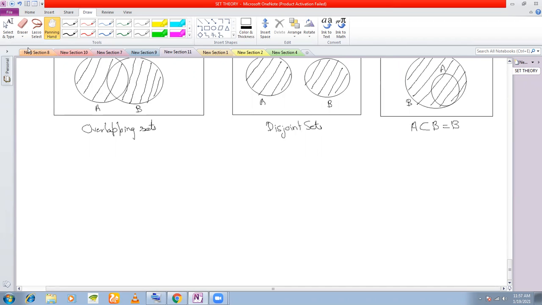Now we come to the properties of union, which is the important part. Properties of union of sets.